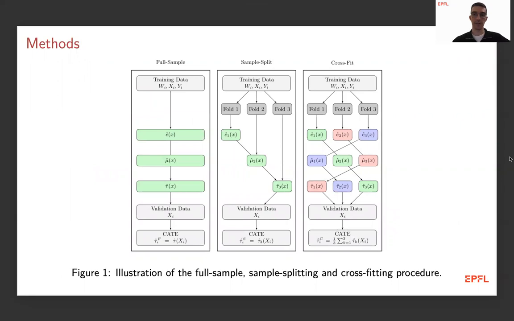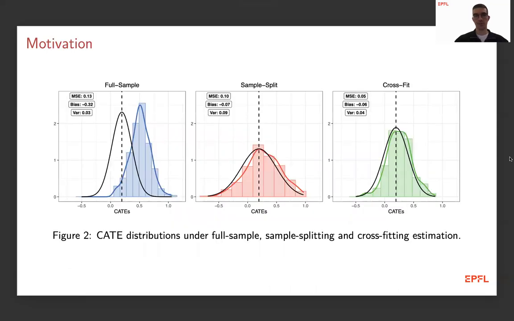To have a little more graphical view of this, you can choose from three options. Either you estimate both of those nuisance functions and the treatment effect on the same data, which we see on the left, or you split the data such that you estimate each of these functions on a separate part of the data. And the cross-fitting just combines these procedures such that you do not waste any information available in your sample.